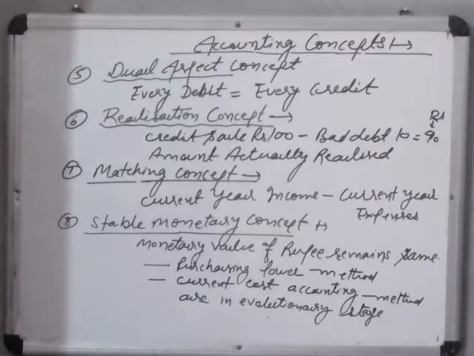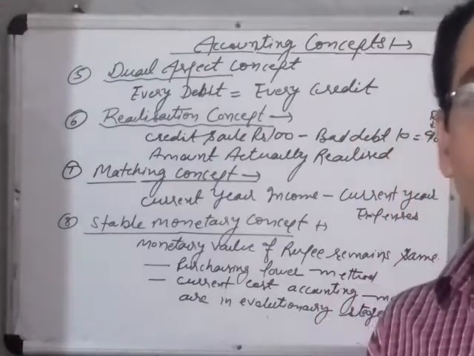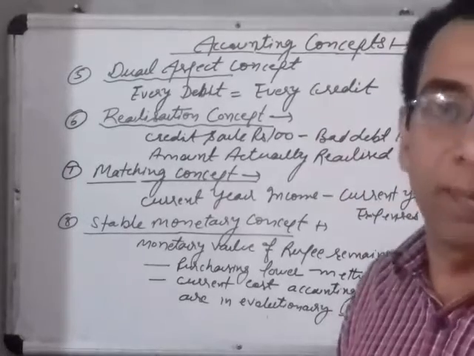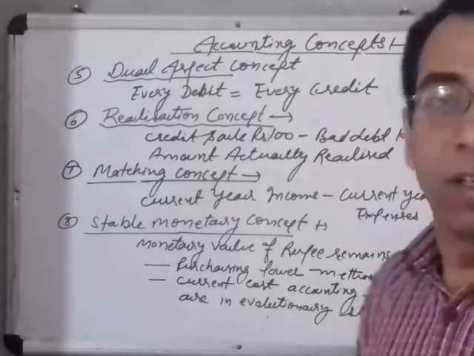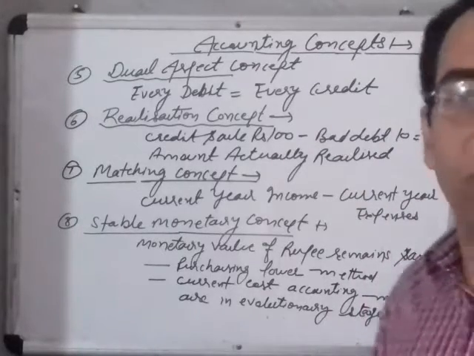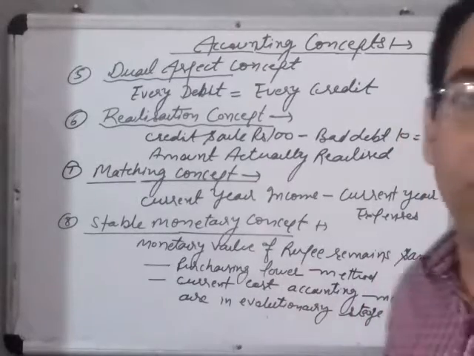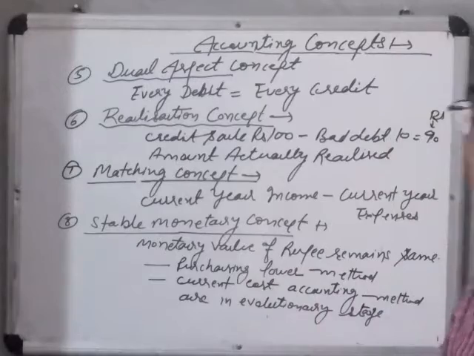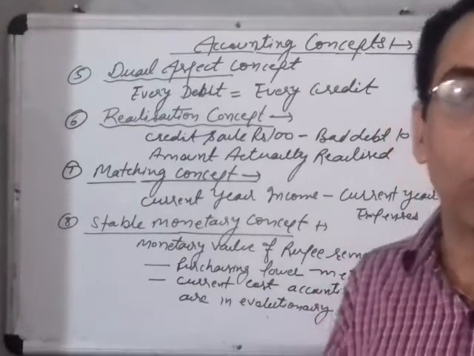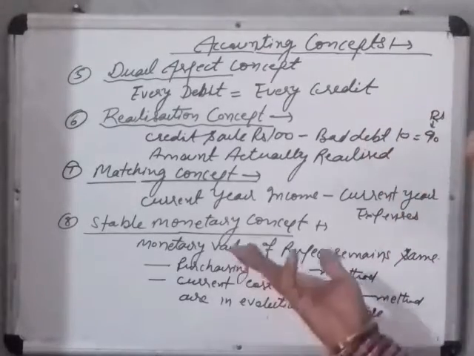Let us suppose we purchase an asset of rupees 10,000 in 1985, and in 2021 the value of the land remains the same, rupees 10,000. This is not basically a good idea, because the value of the land regularly increases, but according to this concept the value of the asset remains the same, because we follow the objectivity concept and we follow the documentation. According to documentation, the cost price of the asset is 10,000, so it remains the same.